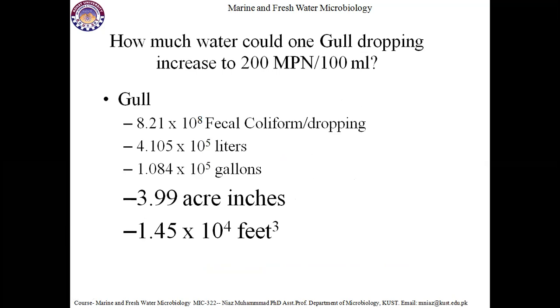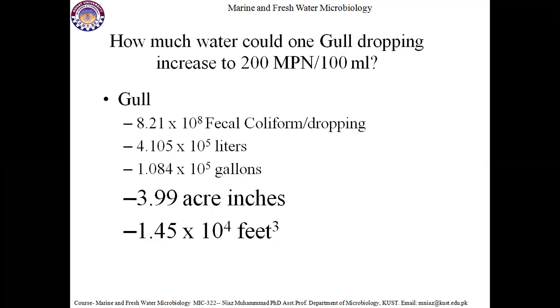How much water could one gull dropping increase to 200 MPN per 100 ml? If you see a gull dropping, it is contributing 8.21 into 10 to the power 8 fecal coliforms per dropping, which is 4.105 into 10 to the power 5 liters, and 1.084 into 10 to the power 5 gallons. So it contributes a huge number of microbes to water bodies.